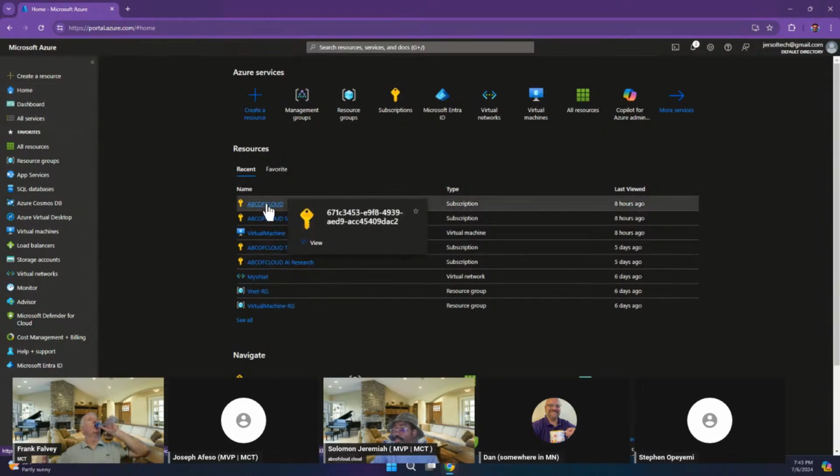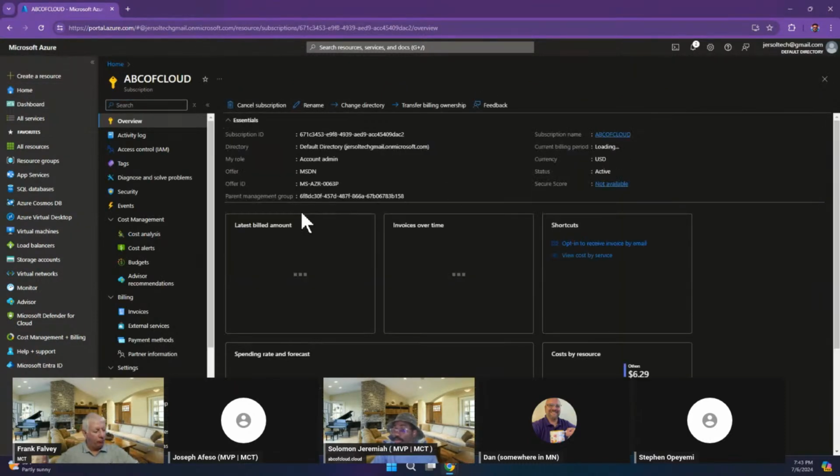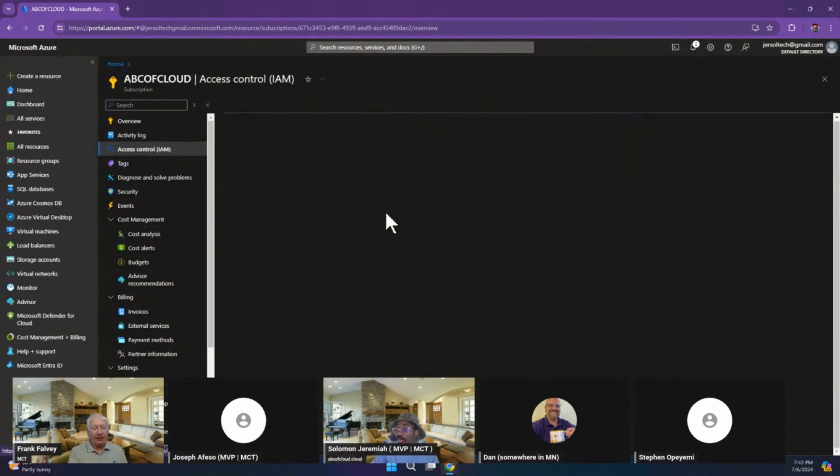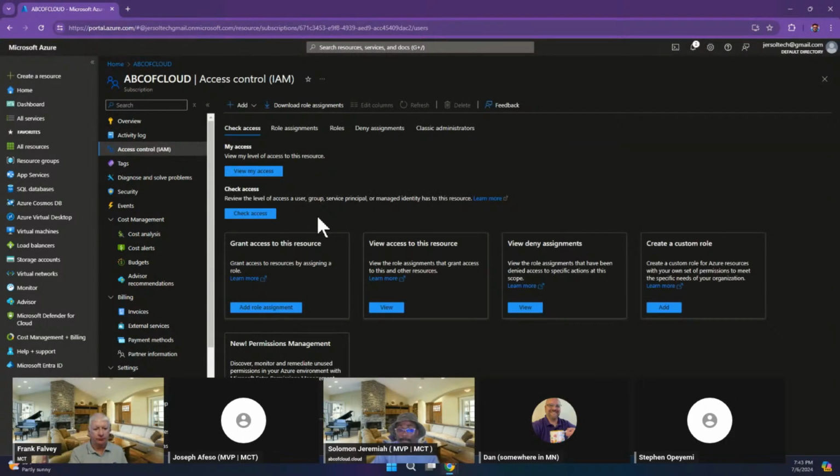So I can pick this subscription. If I pick this subscription now, when we are talking about scope, right, we can pick where we want to assign these permissions, or these roles, to. So if you look at this subscription now, I can choose to say, hey, I want to assign the role to this particular permission. But then what if I don't want the user to have access to other resources that would be under this, or let me say other levels that are below this subscription?